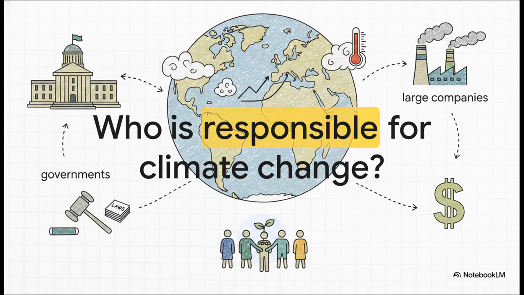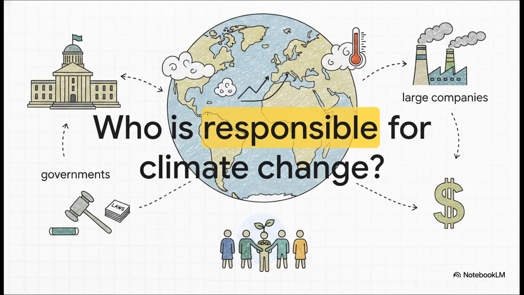All right, let's look at the exact prompt you're going to face on test day. Read this along with me. Climate change is a concerning global issue. Who has the main responsibility to take action to solve this problem? Governments, large companies, or individuals? Now pay very close attention to those core keywords in there. We're looking at climate change, main responsibility, and governments.